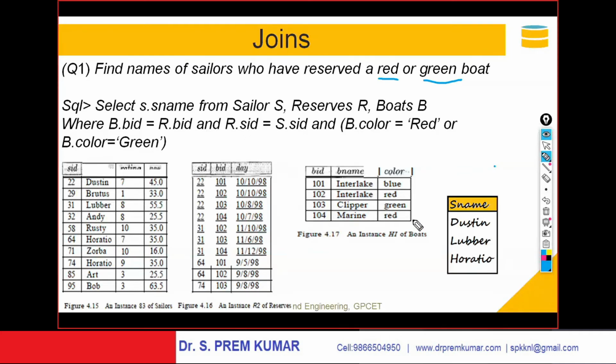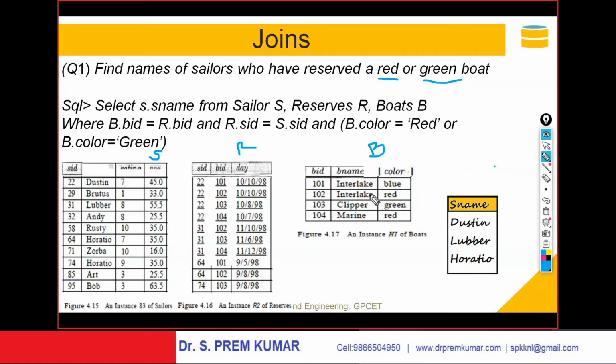The color of boats is in the boat table. Let me say this is the boat table, I am calling it as B. This is the reserves table, I am calling it as R. This is the sailors table, which I am calling it as S. Who reserved red boat or green boat?